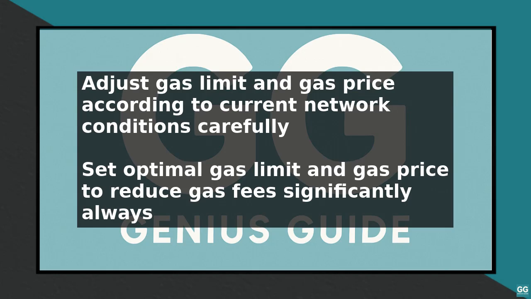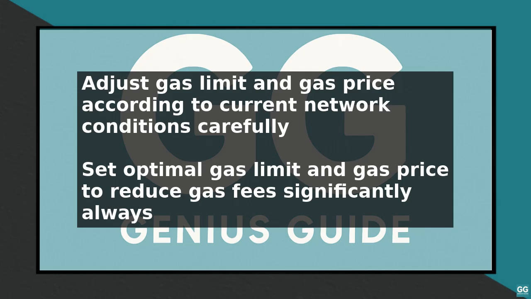Next, adjust the gas limit and gas price according to the current network conditions. The gas limit determines the maximum amount of gas that can be consumed by a transaction, while the gas price determines the amount of ether paid per unit of gas. Setting an optimal gas limit and gas price can significantly reduce gas fees.